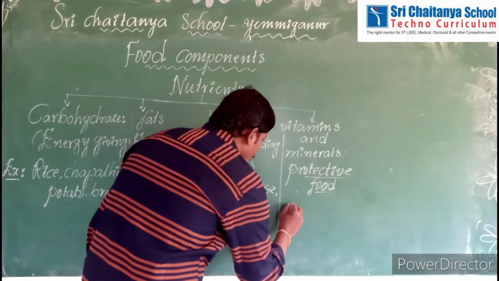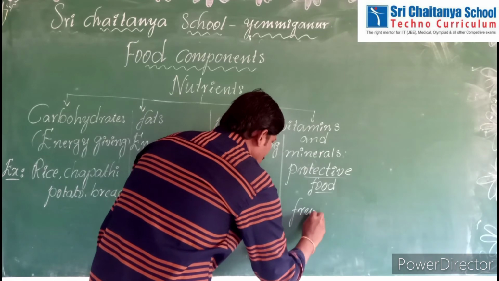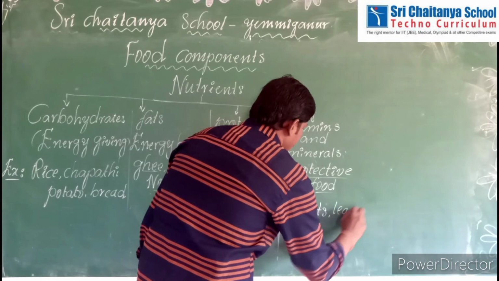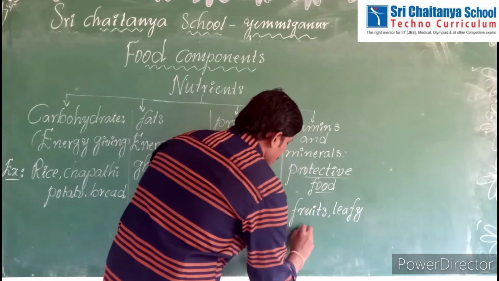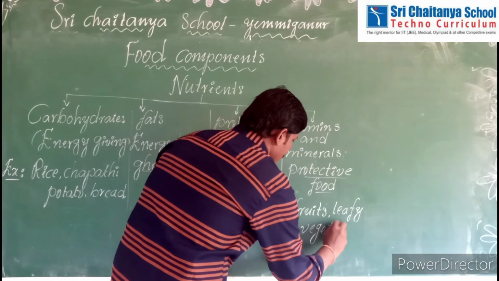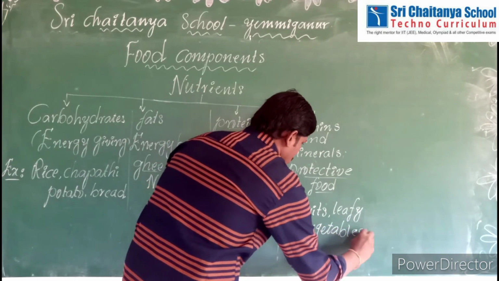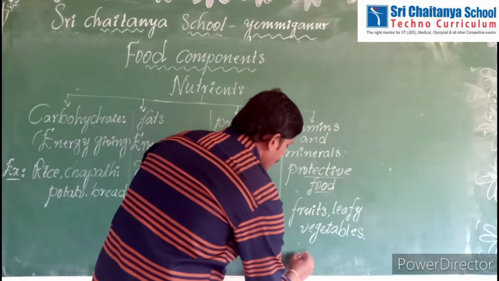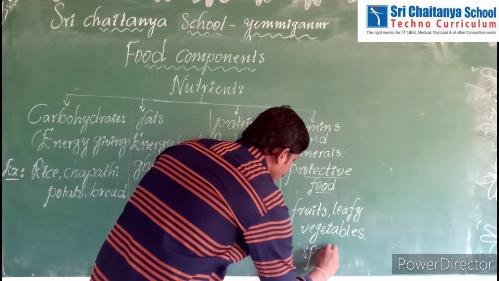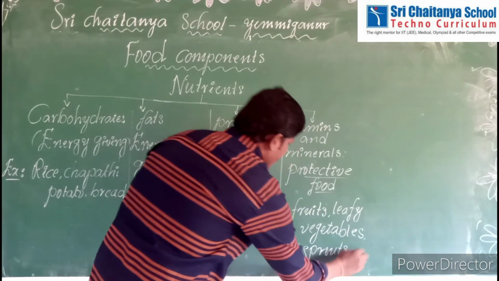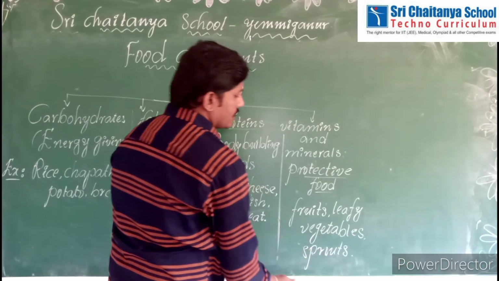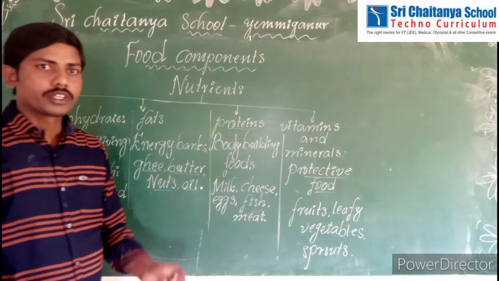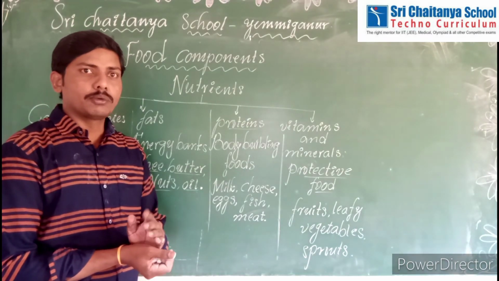See here, fruits, leafy vegetables, and sprouts. These foods are rich in vitamins and minerals. Clear, children, all of you? See here, once again we will go over all of it.